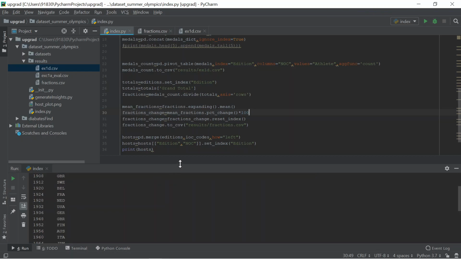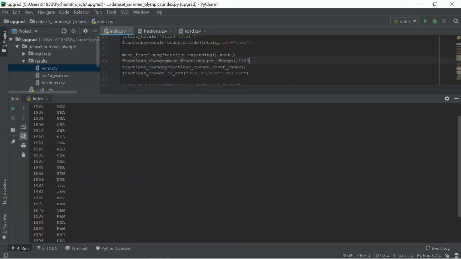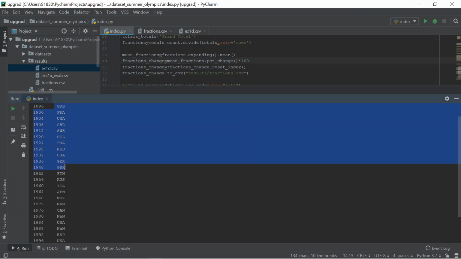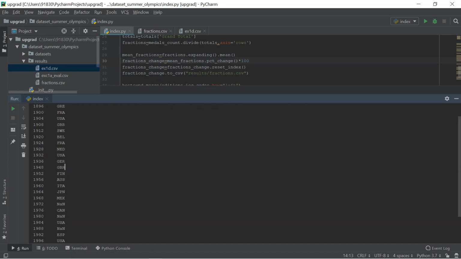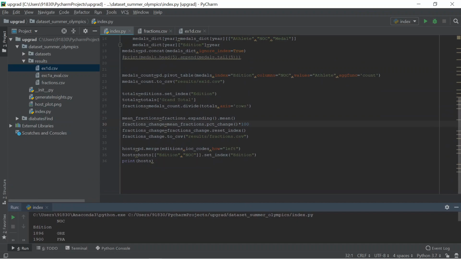So if you study the data over here, these are all the country names, like NOC codes. If you study each and everything explicitly, you get that 1972 is not a number, and 1980 is not a number, and 1988 is not a number. Yeah, these three we found are not a number.